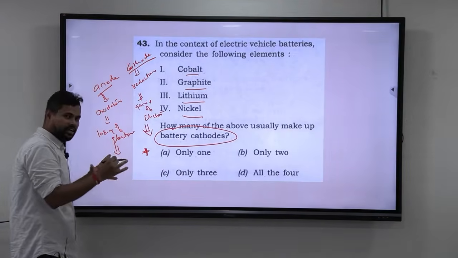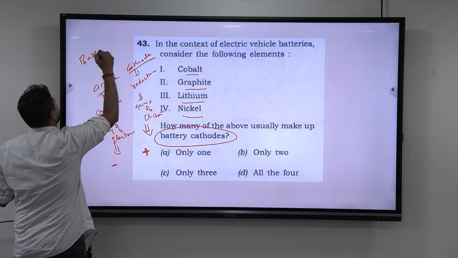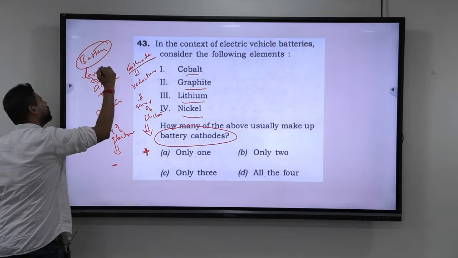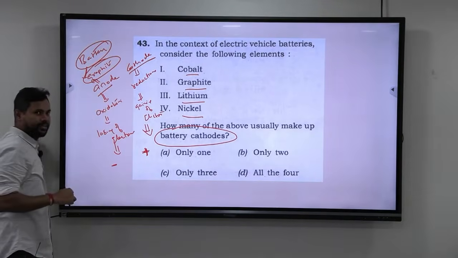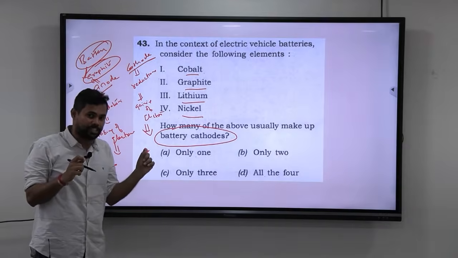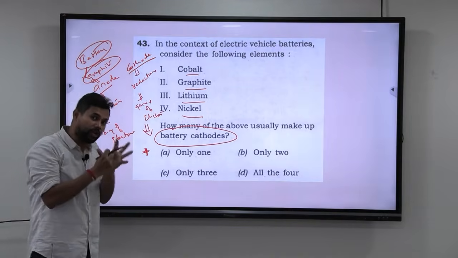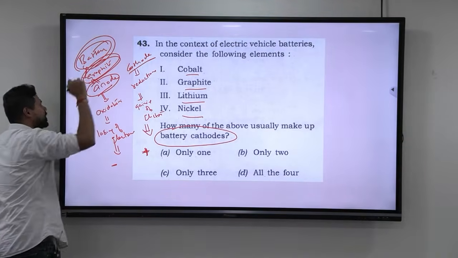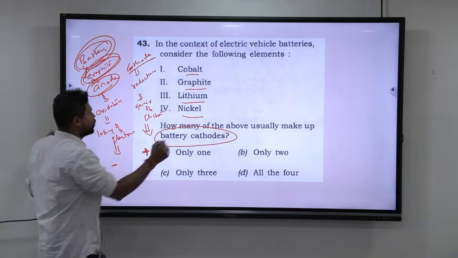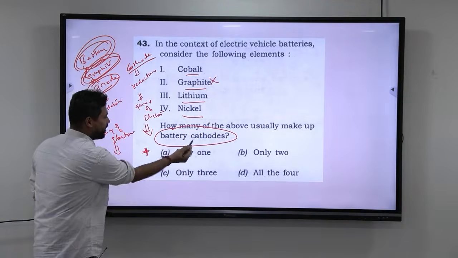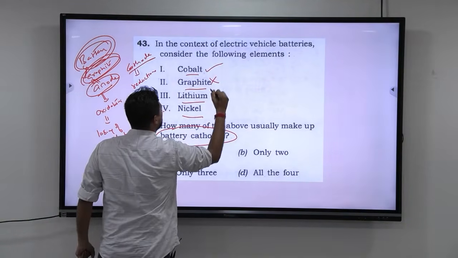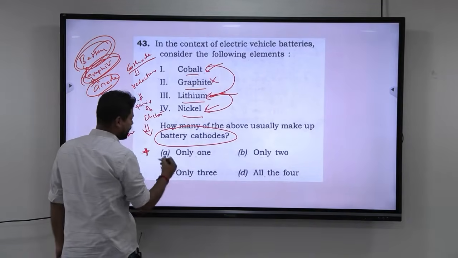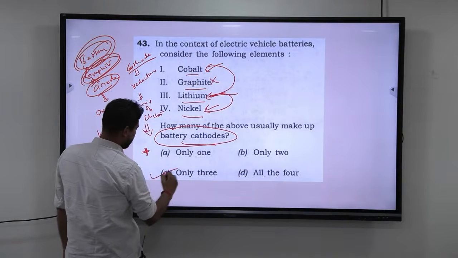Now, in general, if you take any battery, mostly the anode is graphite, though not always. In lithium ion batteries especially, graphite plays a very important role in holding those lithium ions. That's why graphite is most popularly used as an anode in lithium ion batteries. So we can conclude that graphite is not a cathode, but cobalt, lithium and nickel can all be used as cathodes. The answer here is only 3.